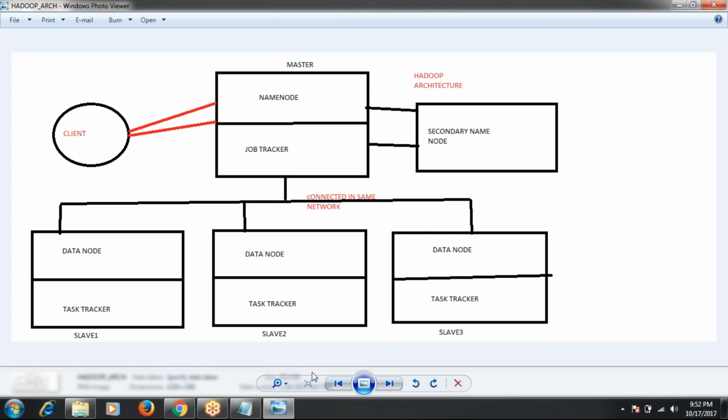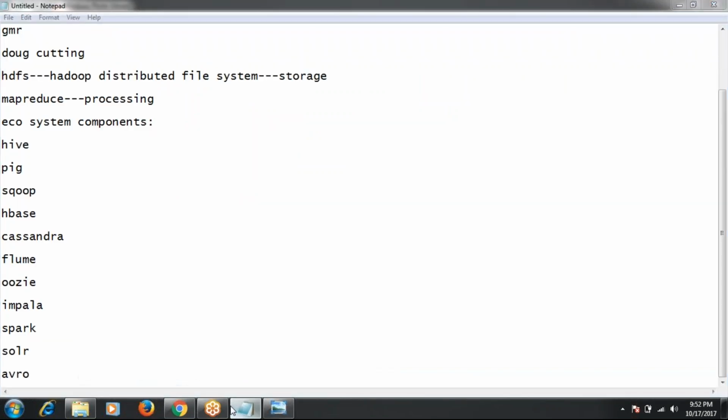HDFS is completely used for data storage. HDFS runs on clusters only. Whenever we put some data into HDFS, the total data is stored in the Hadoop cluster.